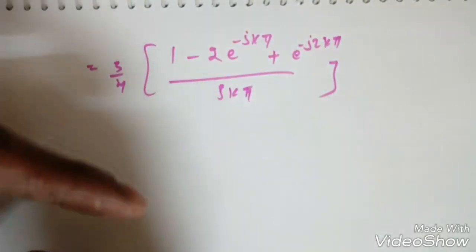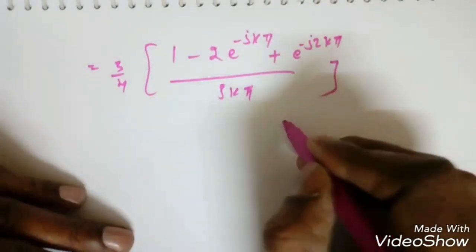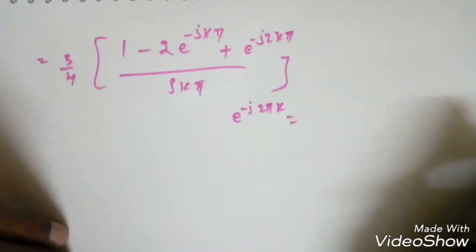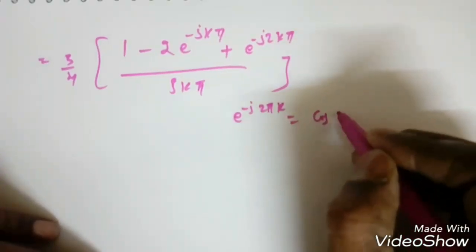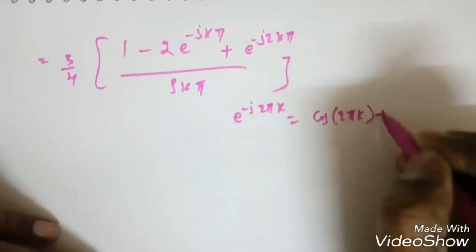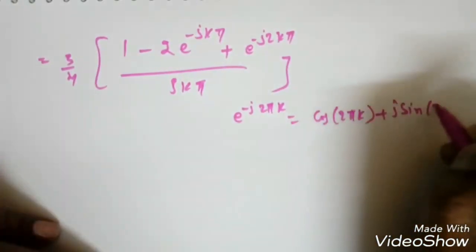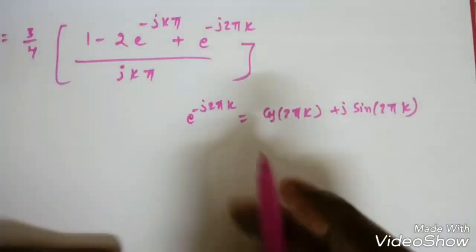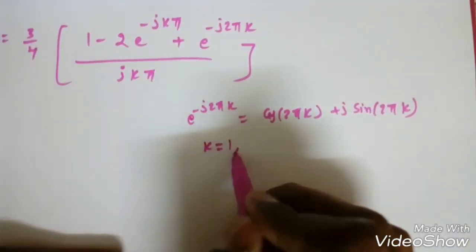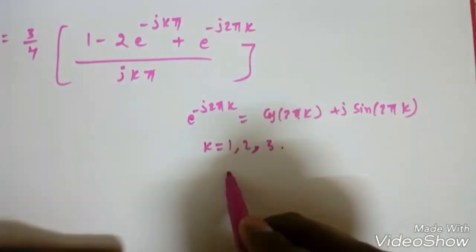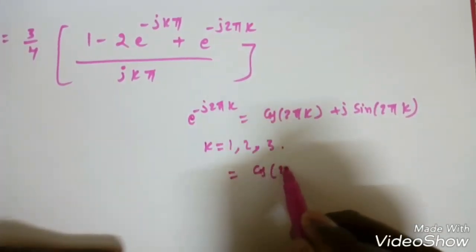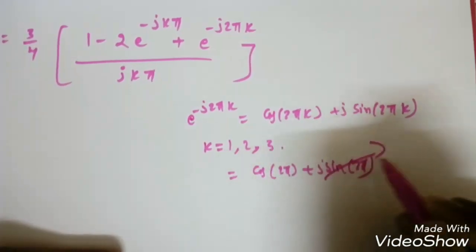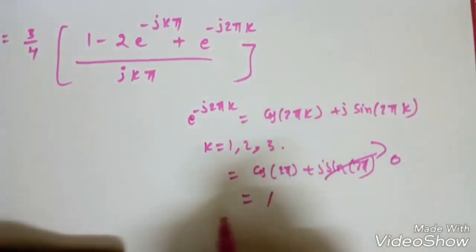Now see the second term e power minus j 2k pi. e power j theta can be written as cos 2 pi k plus j sin 2 pi k. To find the value, suppose I substitute k equal to 1, 2, 3 and so on. For 1, cos 2 pi plus j sin 2 pi: sin is always 0 and cos 2 pi is 1.